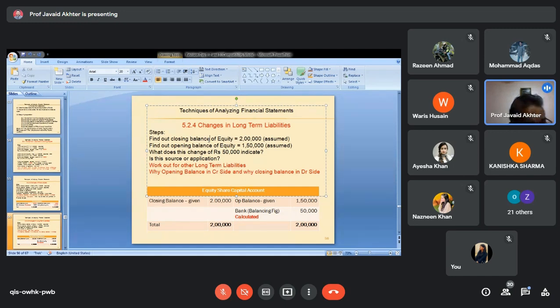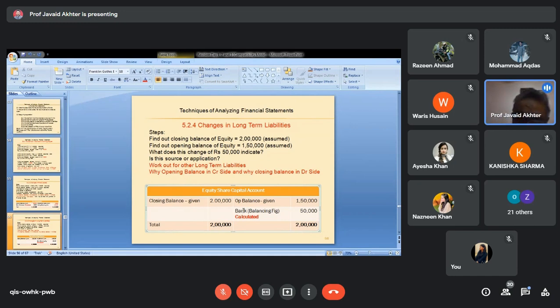The changes in any one of them, any side increase or decrease, will either be inflow or outflow. To make it more clear, we can once again prepare a ledger. Opening balance 150, closing balance 200, difference is 50, which you have calculated, and I have used here the word bank. Why has bank been used? I have used bank and that too in credit side.